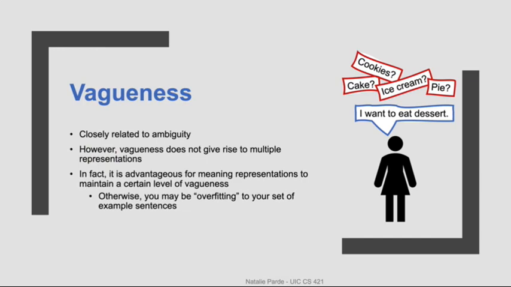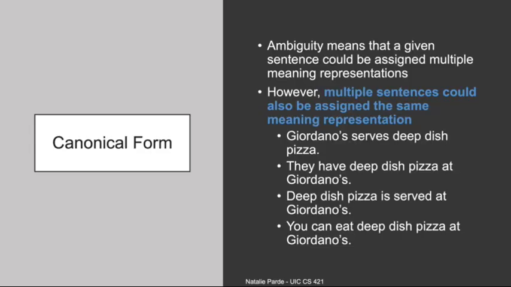Now, I will note that what I'm talking about here is different from vagueness. Vagueness just means that something is underspecified, but it generally can't be interpreted in separate ways. It's actually useful for meaning representations to maintain a certain level of vagueness since it makes them more easily generalizable. So, an unambiguous sentence is one that cannot be mapped to multiple meaning representations.